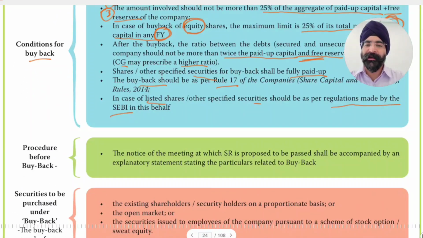Procedure before buyback: before we attempt to buy back, the notice of the meeting at which the special resolution is proposed to be passed shall be accompanied by an explanatory statement stating the particulars related to buyback. So the notice of the general meeting for passing the special resolution will contain an explanatory statement which will state the particulars relating to buyback.